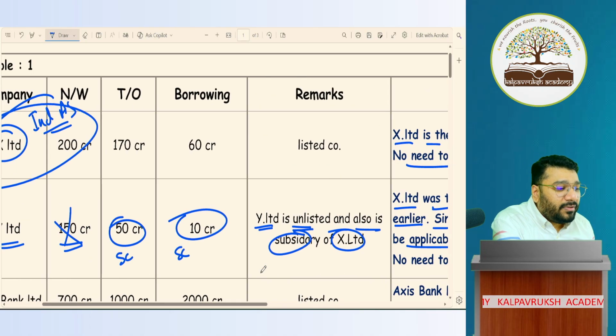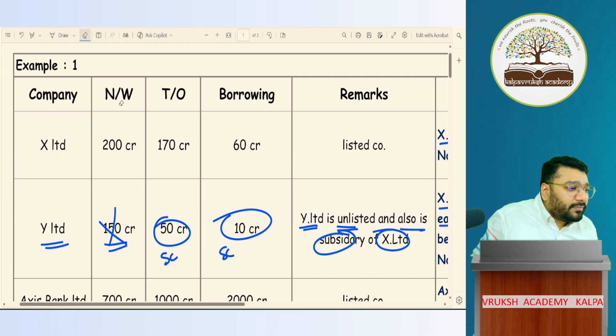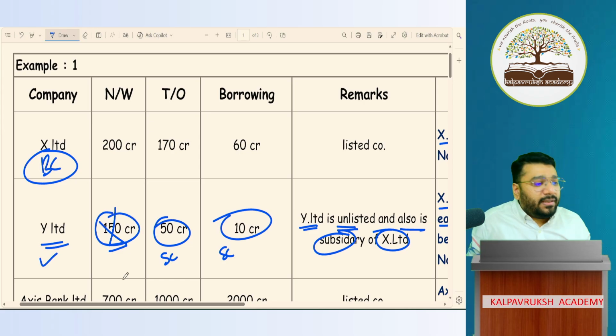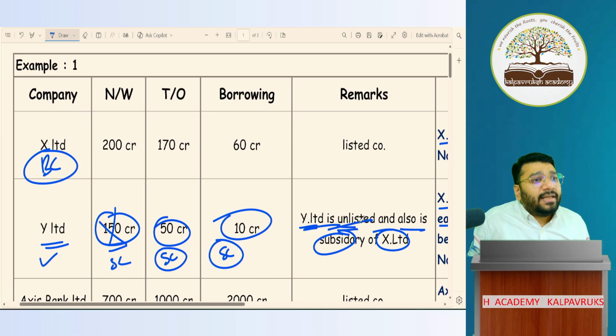Same question, one small change. Imagine X Limited is a big company. Okay, wow. Same question. Y Limited 150 crore. Net worth not crossing, small company. Turnover not crossing, small company. Borrowing not crossing, small company. Y is also unlisted, small company.